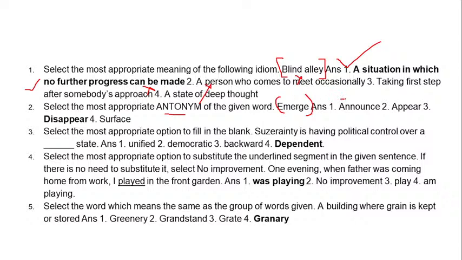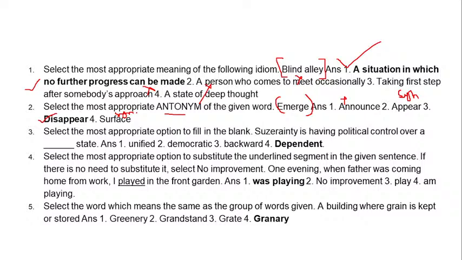Announce, no, announce is not related to it. Appear is a synonym of emerge. Number 3 is disappear, and disappear is the opposite of emerge, and that is our answer also. Surface is again a synonym of emerge, to make oneself seen. If you don't appear, how will people see? So that is emerging. And disappearing means exactly the opposite, when people can't see you.